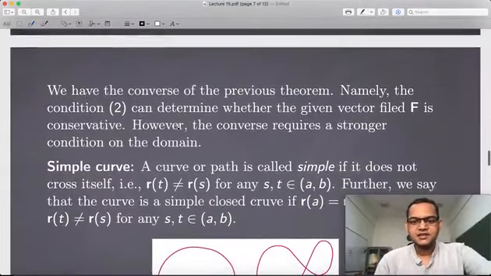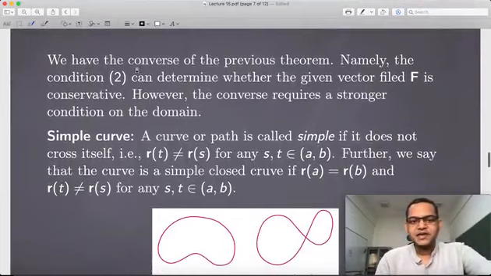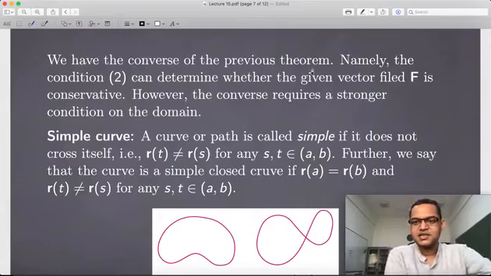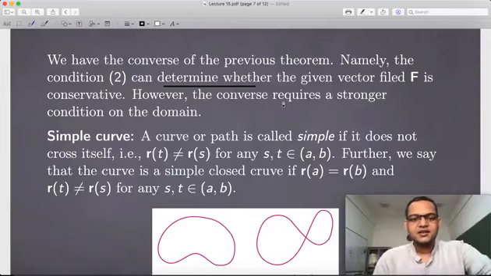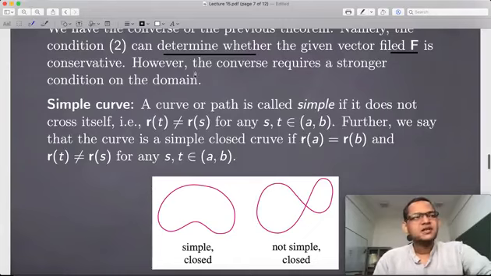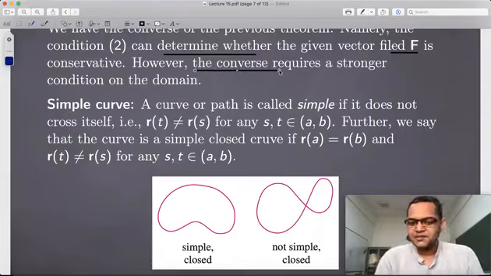Precisely this. So we have the converse of the previous theorem, which we just stated, and which is basically going to tell you that the condition which we laid down on P and Q on a given vector field is actually also sufficient to ensure that this vector field is conservative. Sometimes when you go for the converse, you need some extra assumption. So we are going to have some definitions.